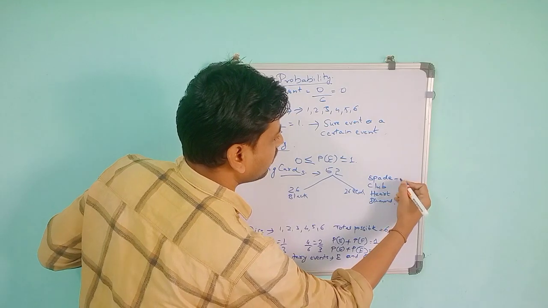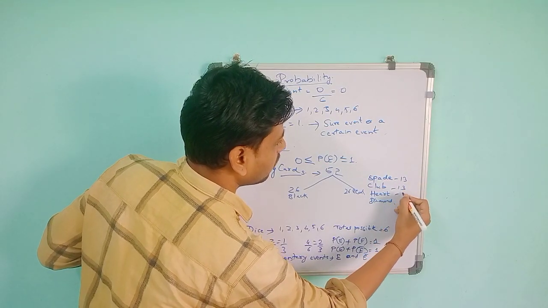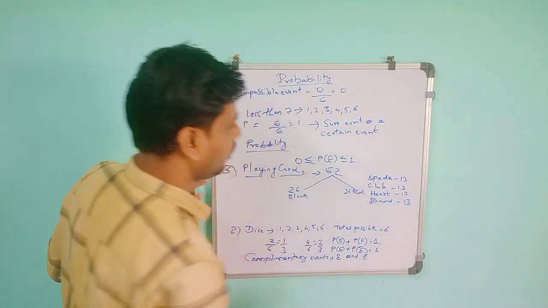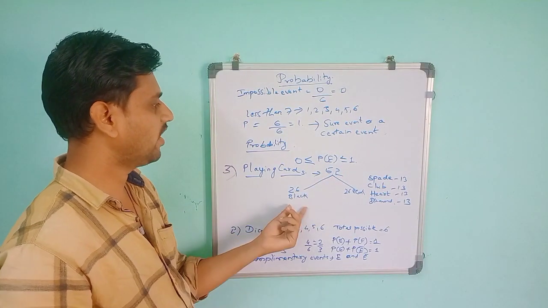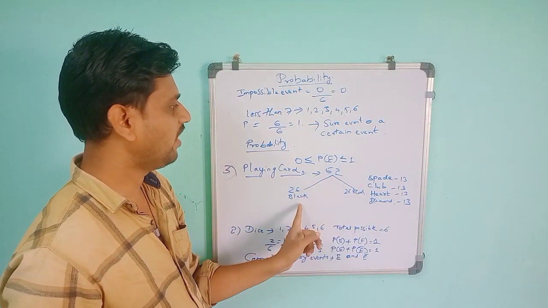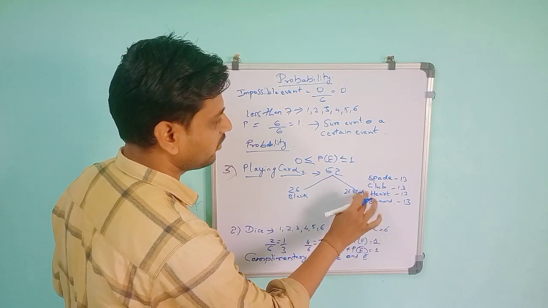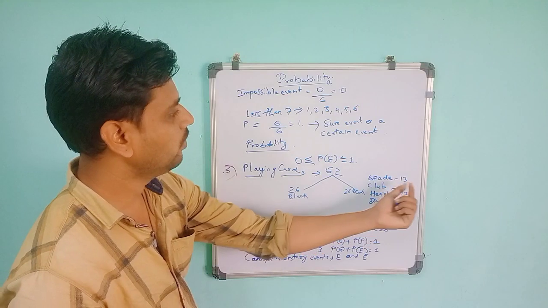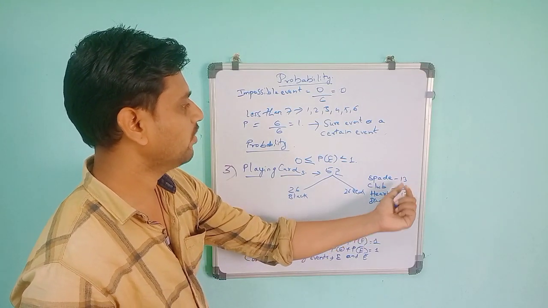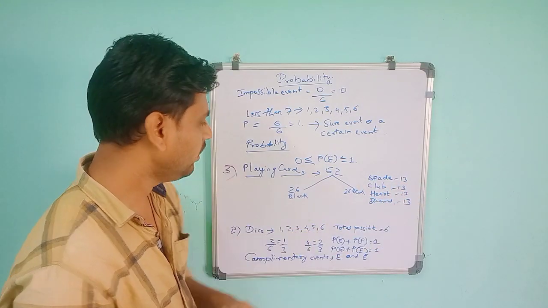Each has 13 cards, so the total is 52. Black refers to spade and club, and red refers to heart and diamond. So there are 13 club, 13 spade, 13 heart and 13 diamond cards.